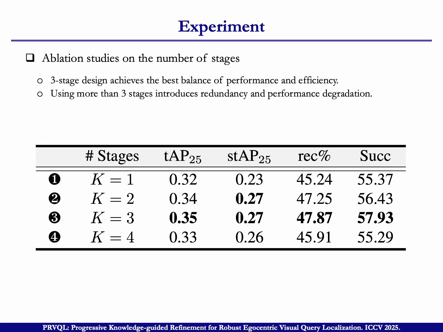If we use 4 stages, the performance degrades. We think that's because it will introduce some noise from the video, not the target, from the background of the video.